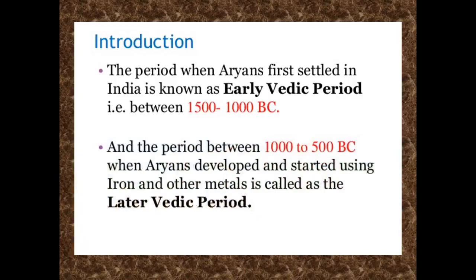When the Aryans first settled in India between 1500 BC and 1000 BC, that period is counted as the early Vedic period. And in the second part, from 1000 BC to 500 BC, when Aryans developed and started using iron and other metals, it is called the later Vedic period.